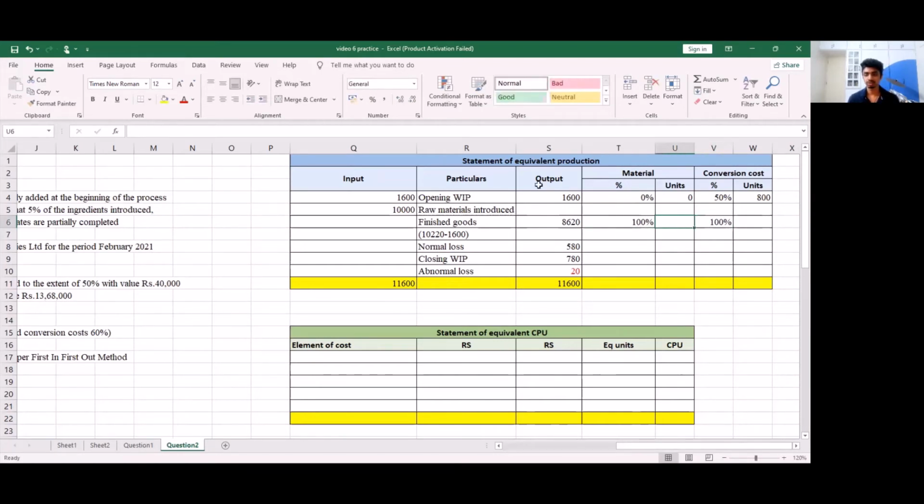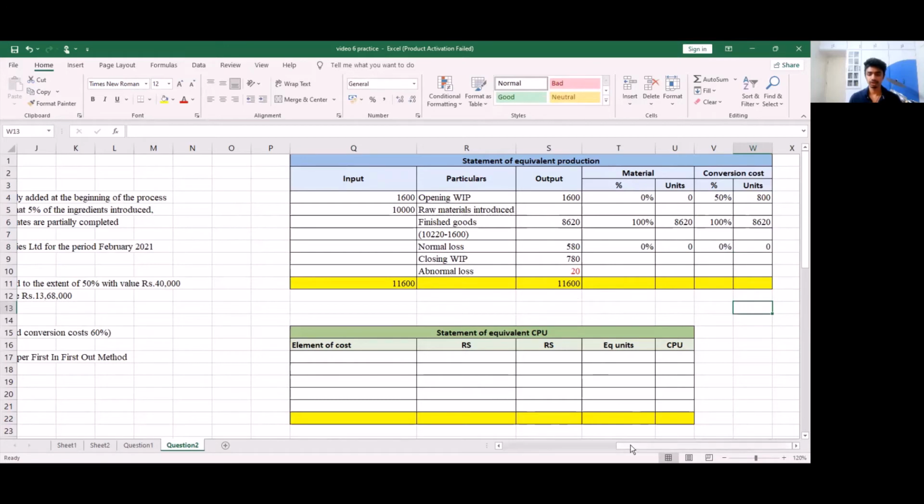So I take the units as it is, which is 8,620. Normal loss, nothing is mentioned, and even if anything is mentioned, we always take 0%. It is a common assumption that no work has been done on normal loss units. So 0% of 580 is going to give me 0.